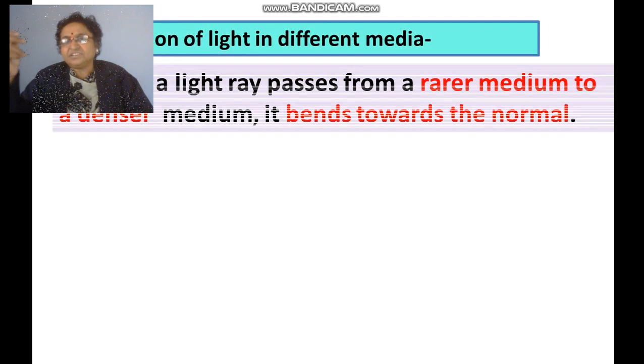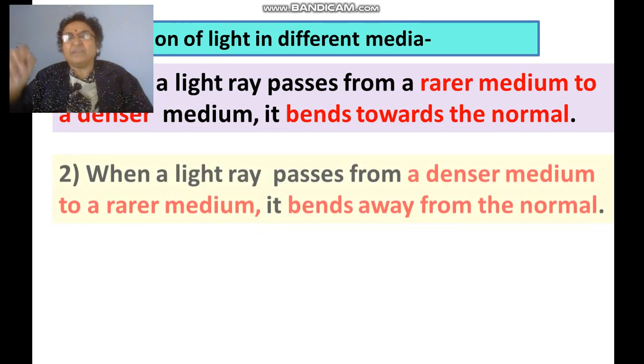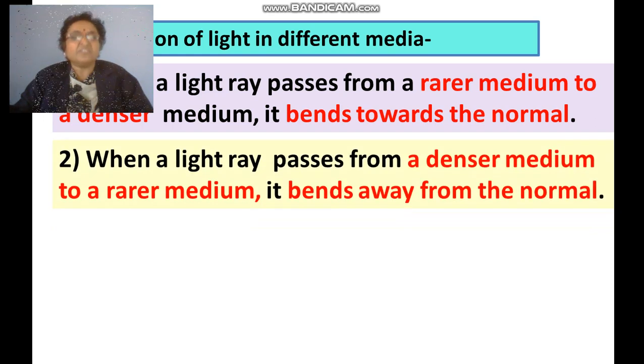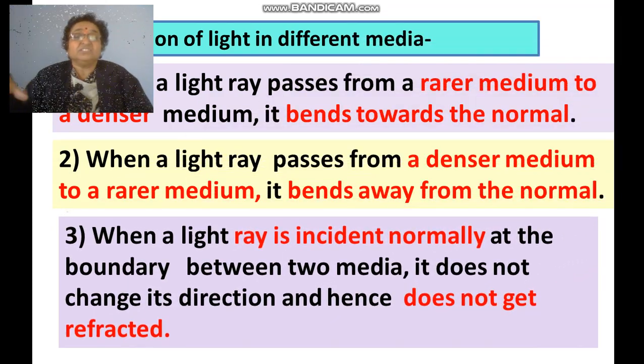Now let us see how the rays travel in different media. The first one is from rarer medium to denser, it bends towards the normal, as we have just seen. Second, from denser to rarer medium, it bends away from the normal. And the third one: if the ray is incident normally, it does not get refracted. As there is no refraction, there is no change in the path. These are the three rules for the refraction of light.